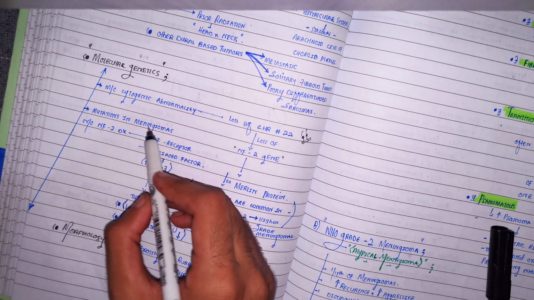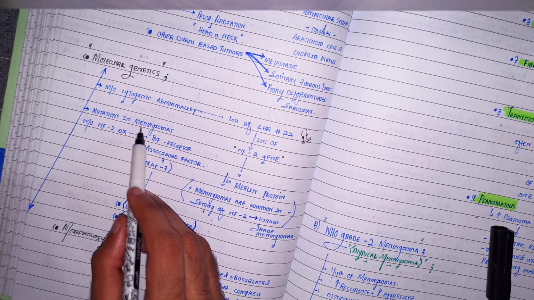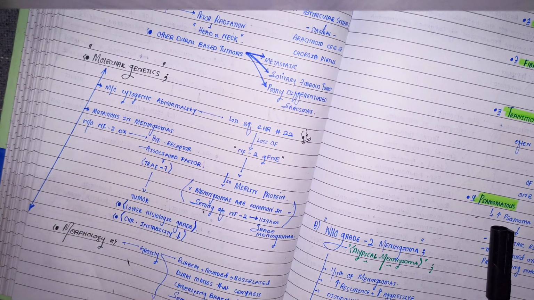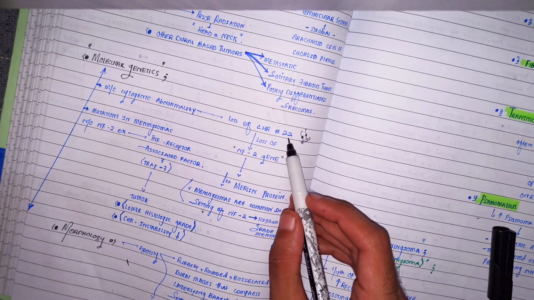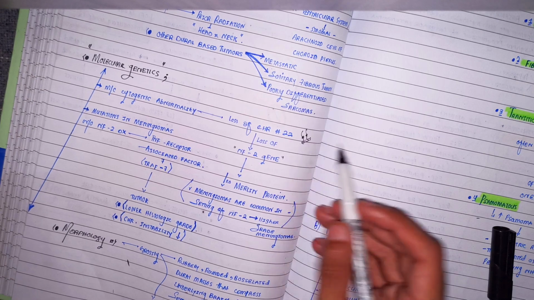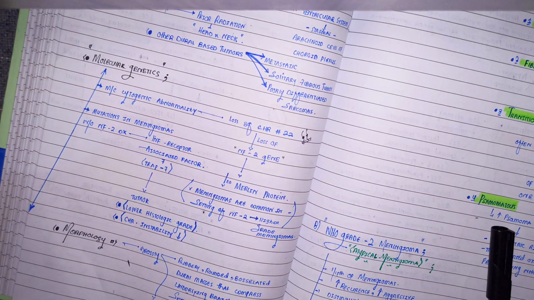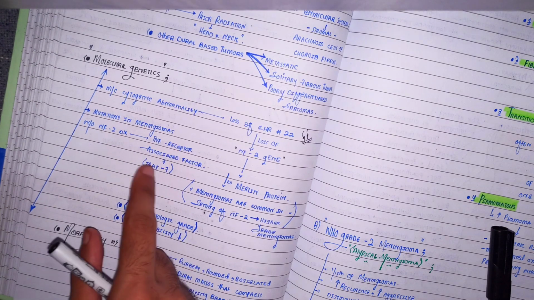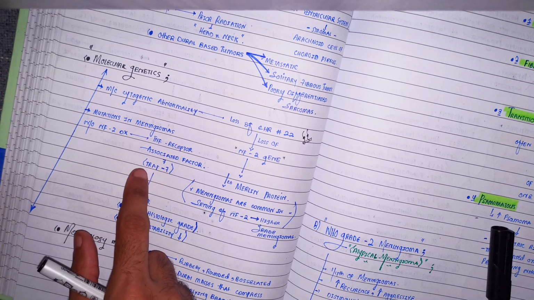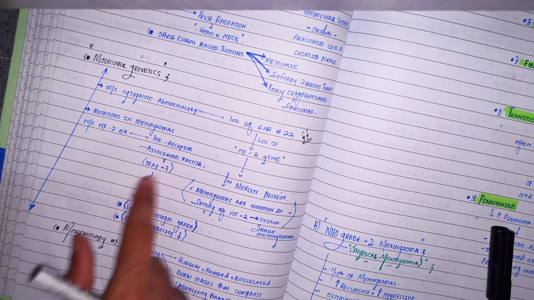So yeah, there are some other mutations as well. Mutations in the meningiomas without neurofibromatosis type 2 disease. Look, if I am suffering from neurofibromatosis type 2 disease, I will have meningioma in my meninges, and the underlying mutation will be loss of chromosome 22. But if I am not suffering from neurofibromatosis type 2 disease, but still I have meningioma, then the underlying mutation is a little different. That is the mutation in the TNF receptor associated factor 7, TRAF7.